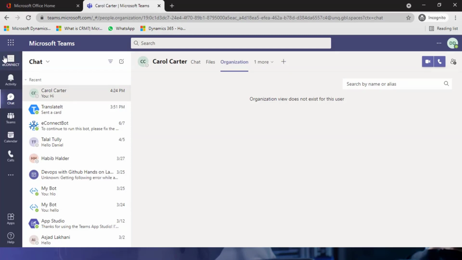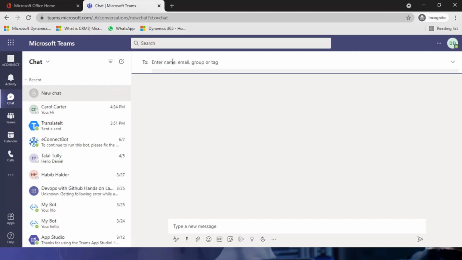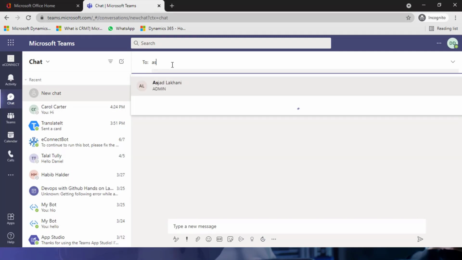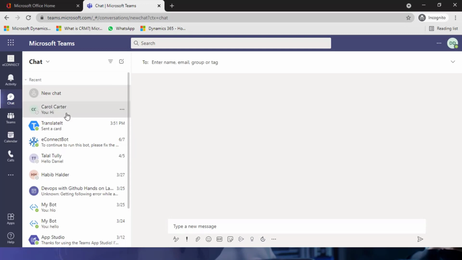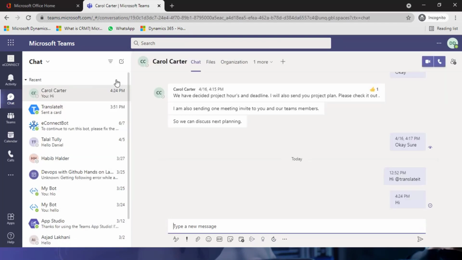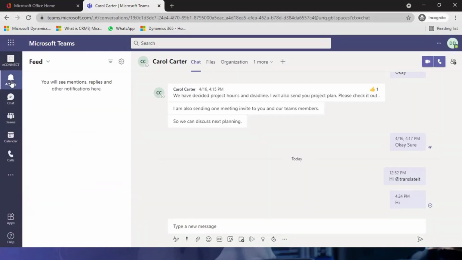On this left corner, I have this. First, let's talk about these two buttons. I can start a new chat. I can write down the name of someone and start a whole new chat from here. Then here in this corner, this is one of the integrations that I have performed, an app that I use on a regular basis, so I have integrated it here. Then this is my activity corner; any activities that I carried out so far will be here.